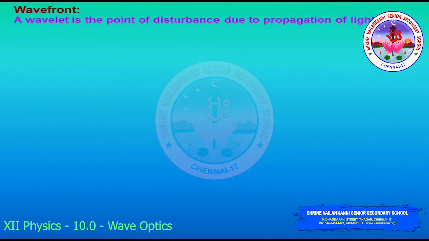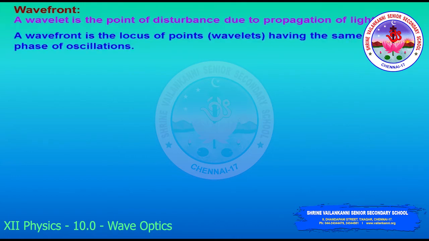To explain all those phenomena, we have to first see a general principle valid for waves or rays. So what is a wavefront? The wavefront we can define as the continuous locus of all particles in the medium that are at the point of disturbance due to the propagation of light.